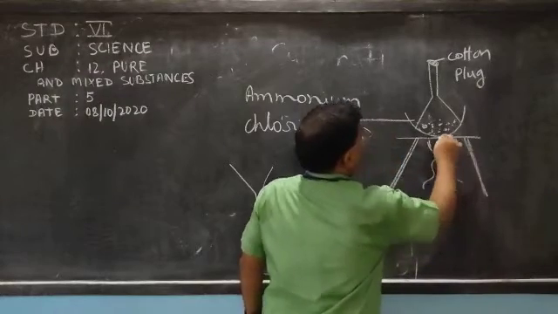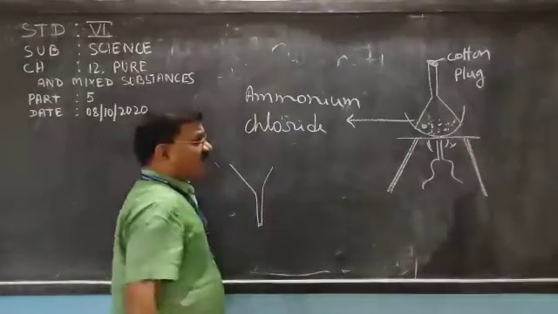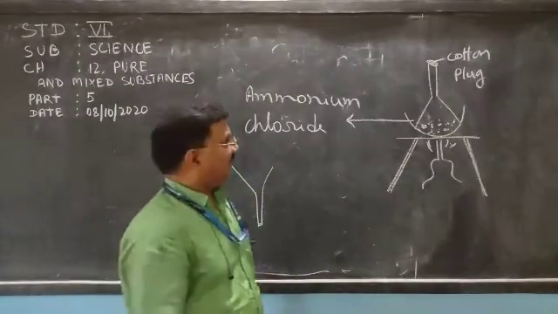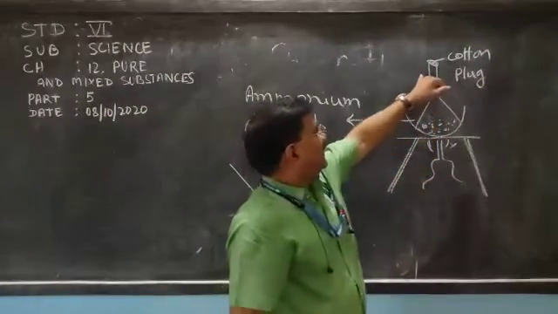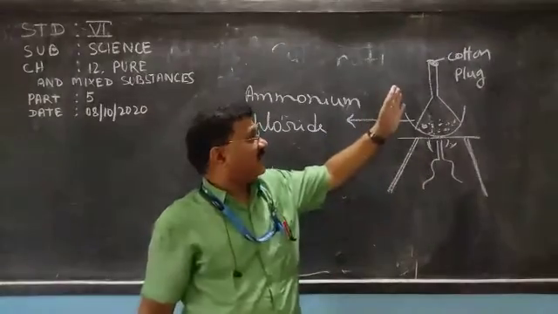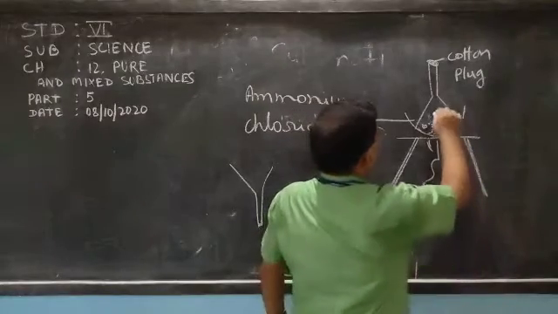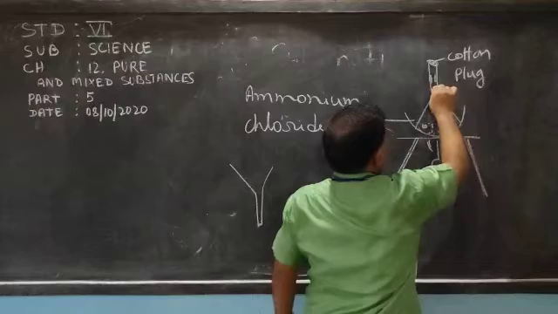Now heat it. What will happen? This ammonium chloride will directly change to gas, and that gas will try to go up, but the funnel is closed from the upper part using the cotton plug. What will happen? This gas after condensation will deposit here.